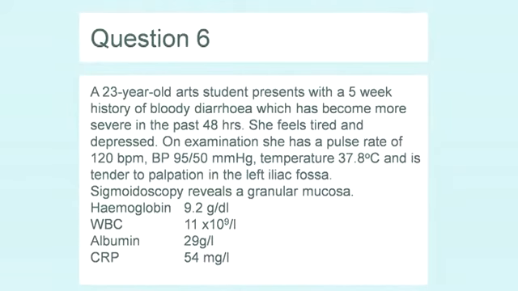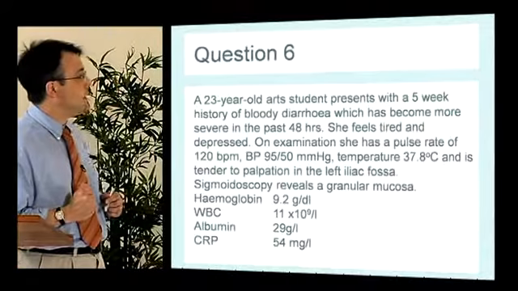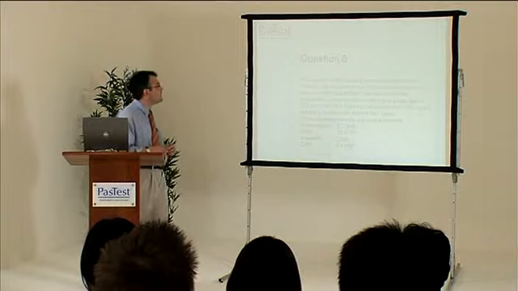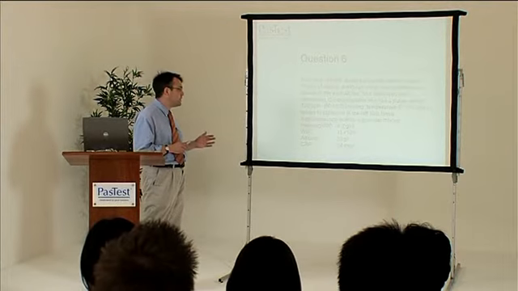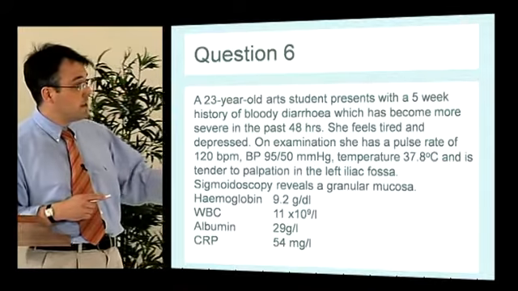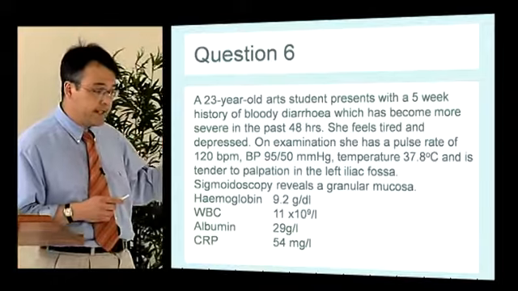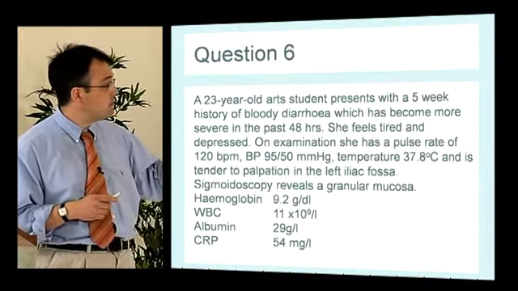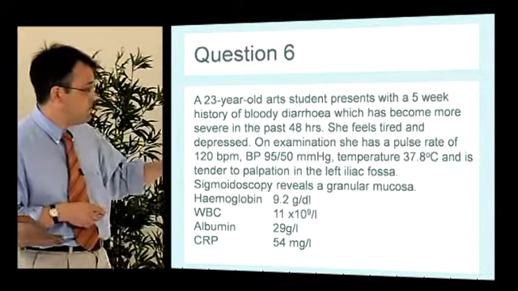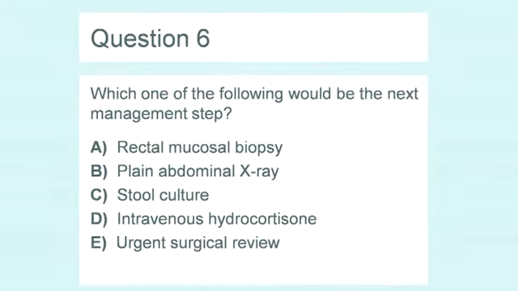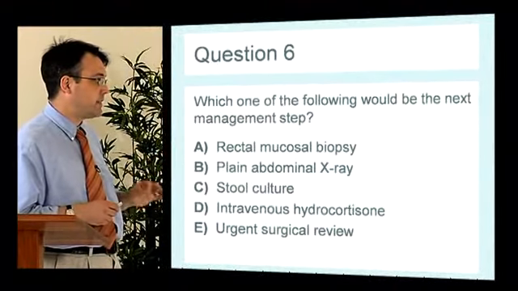Question 6. A 23-year-old art student presents with a 5-week history of bloody diarrhea, which has become more severe in the past 48 hours. She's tired and depressed. On examination, she has a pulse rate of 120, she's hypotensive, she has a temperature, and her tummy is tender. She's had a sigmoidoscopy, which shows an abnormal mucosa. You can see from her blood test she's anemic, her albumin is low, and her CRP is raised. Which one of the following will be the next management step?